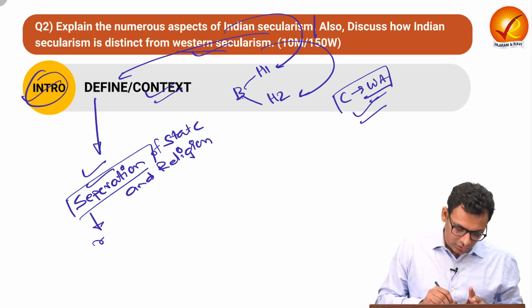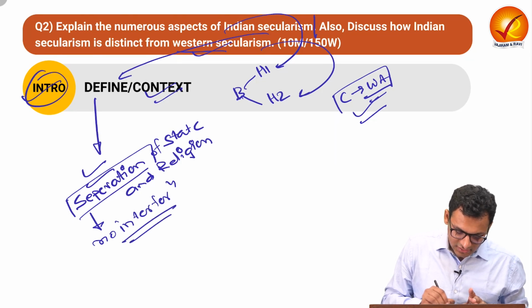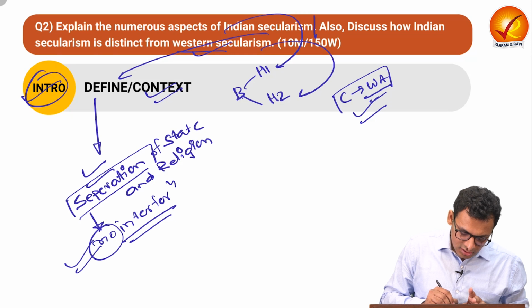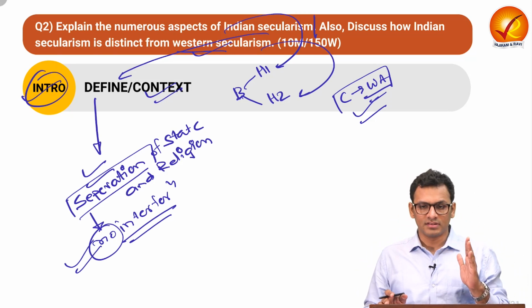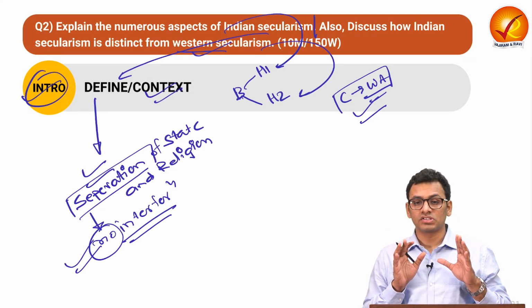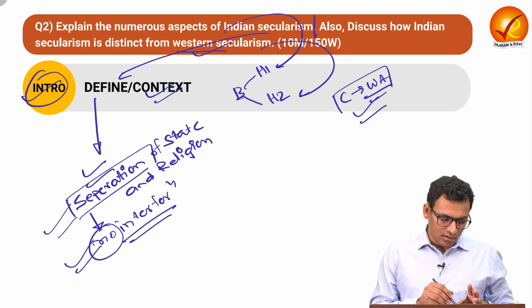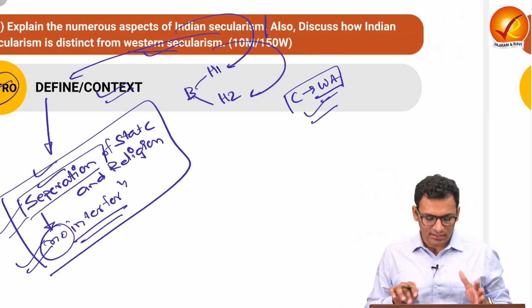So, no interference. This is the fundamental idea with respect to secularism. However, Indian secularism is unique and does not follow the Western idea of secularism. So this is something you will write in the body.